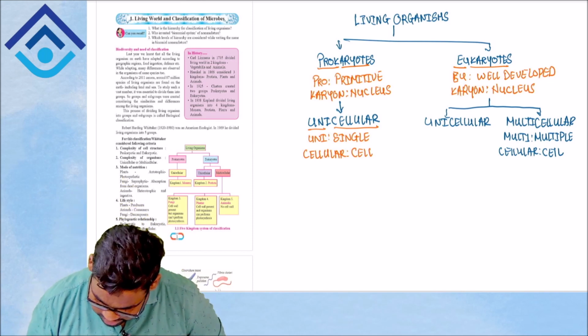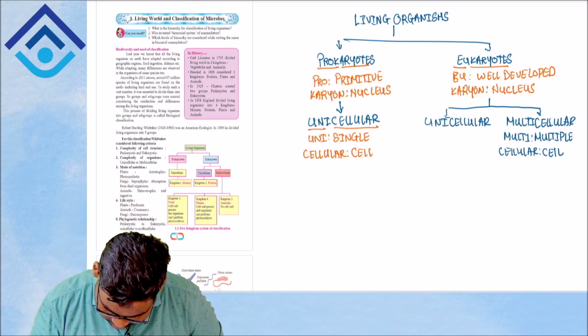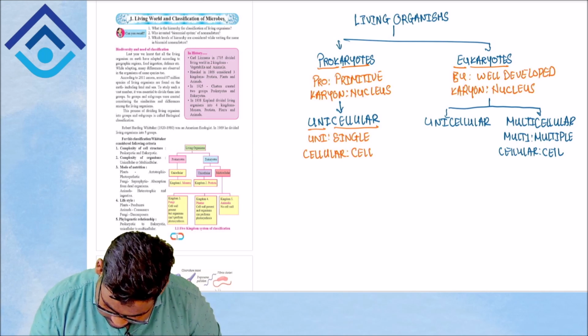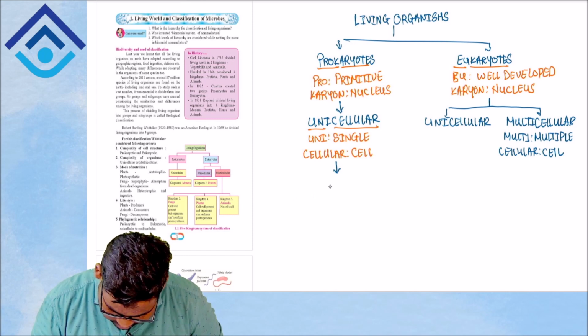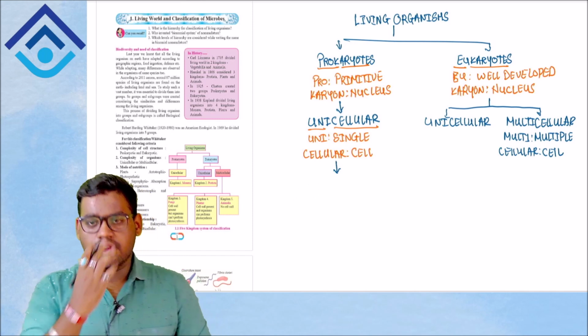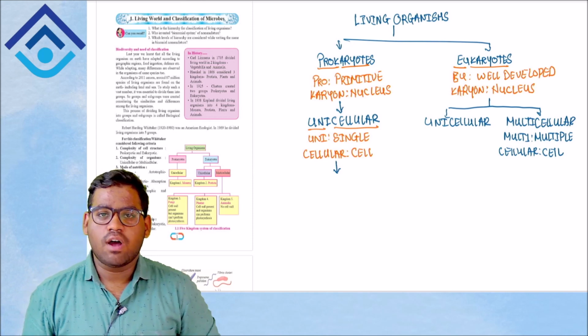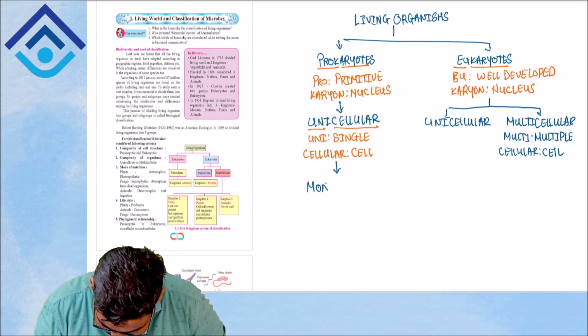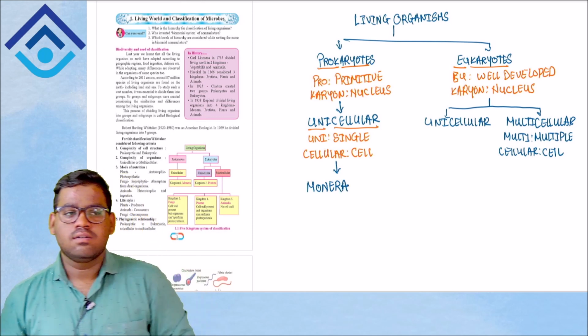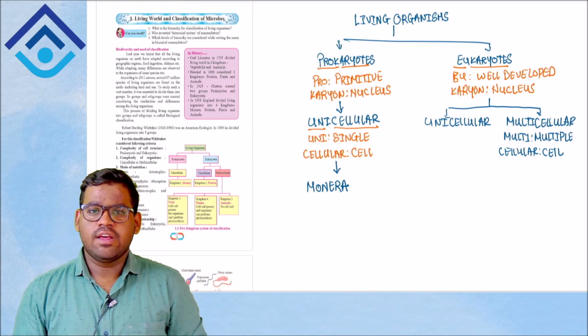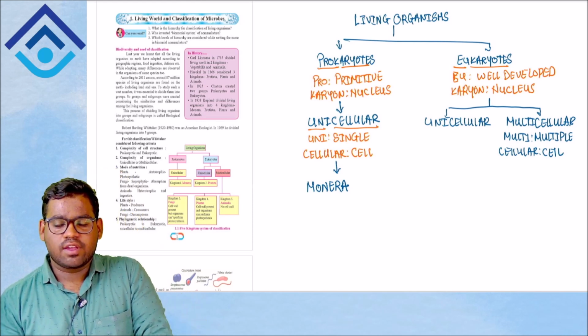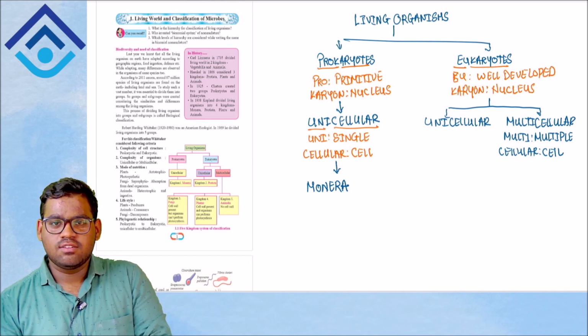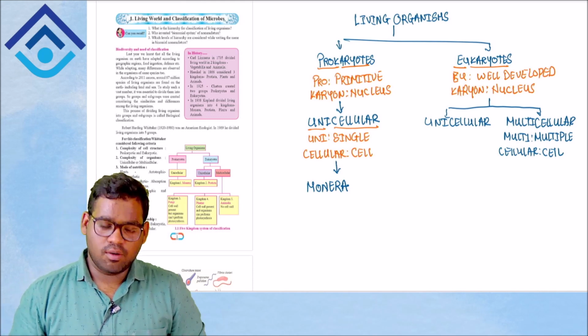Now your unicellular organisms are categorized under the five kingdoms, into kingdom one, that is kingdom Monera. The five kingdom classification was given by a scientist called Robert Whittaker, which you also learned in the previous classes.